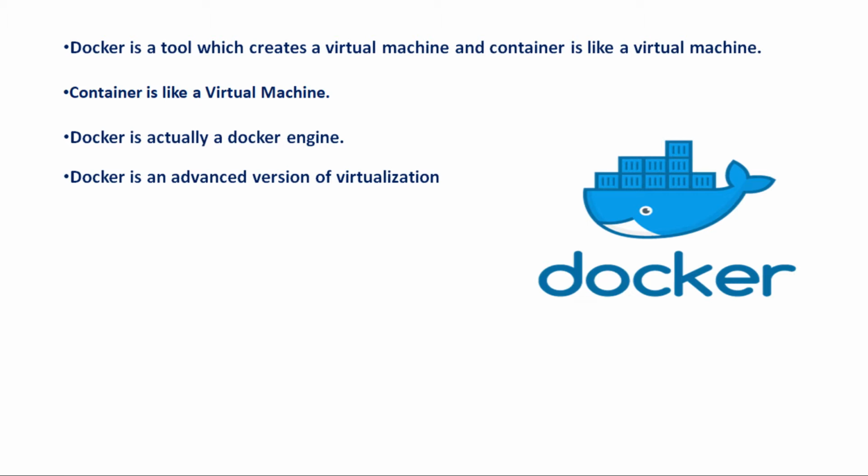Like VMware, you know about this VMware? Yes, it's a company, and this company has a number of products like VMware hypervisor, client, and many more things. Same in Docker. Docker is actually a company, and it has a Docker engine, which is like a hypervisor. And this Docker company also has many things.